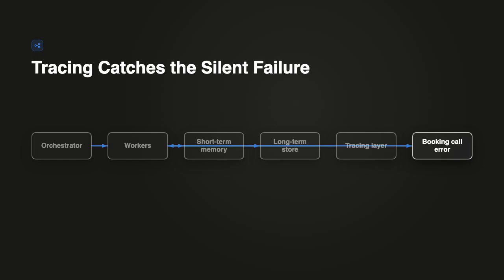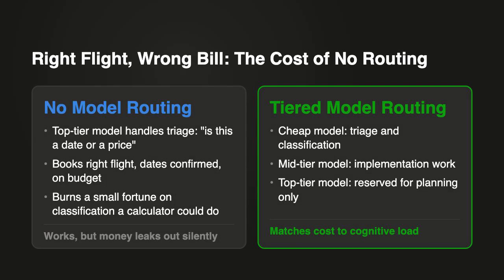Search fires, calendar checks, booking call errors, and this time something actually notices. The system flags it instead of going quiet. That's the difference between broken and known. Tracing in, we can finally see when something breaks. But here's the next problem. Seeing a failure and stopping a failure are two different things.